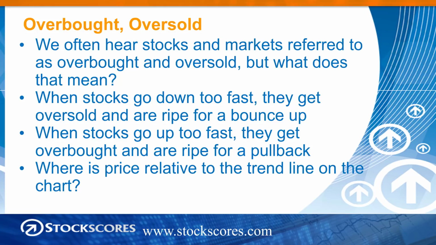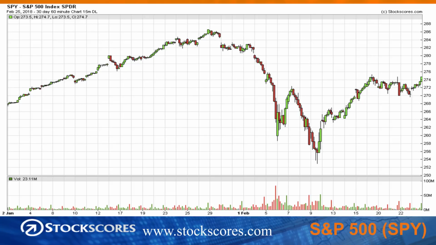It's really a question of where is price relative to the trend line on the chart, and it makes a lot more sense visually. So I'm going to show you some charts of the S&P 500 and really describe where overbought and oversold occur. This is a 30-day chart, as of last week, because I wanted to show a slightly longer look back. There we had a linear upward trend, and anytime price ran away, it was overbought, and it comes back to the trend line, overbought, comes back to the trend line.